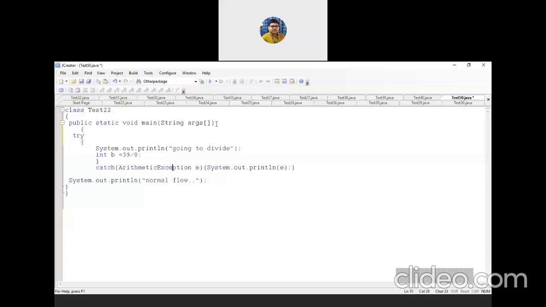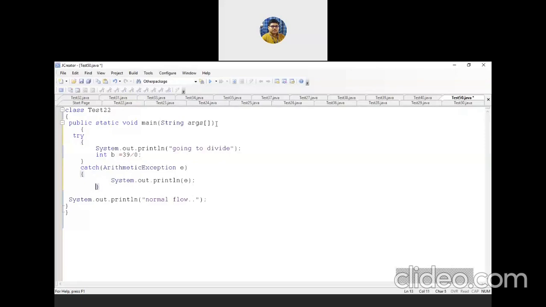Fine. So if an exception occurs, this try block will throw an exception object, and if you have not handled it, your program will terminate.